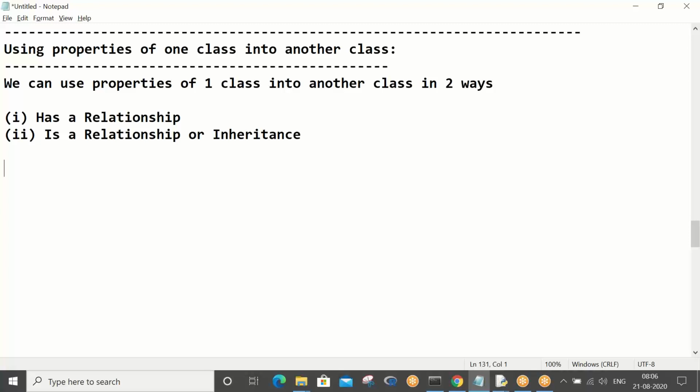If you have 2, 3, 7, 8 classes, can I use one class's method in another class? How can the properties of one class be leveraged in another class? If yes, what is the syntax and how does it work? That is the concept of relationship between the classes.